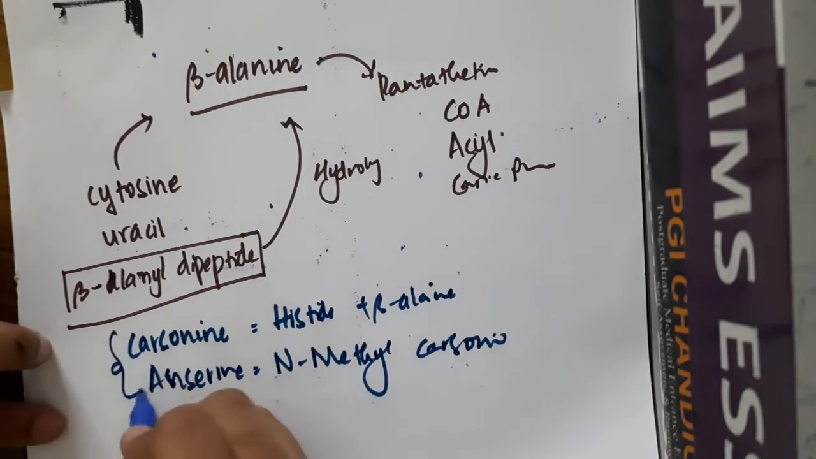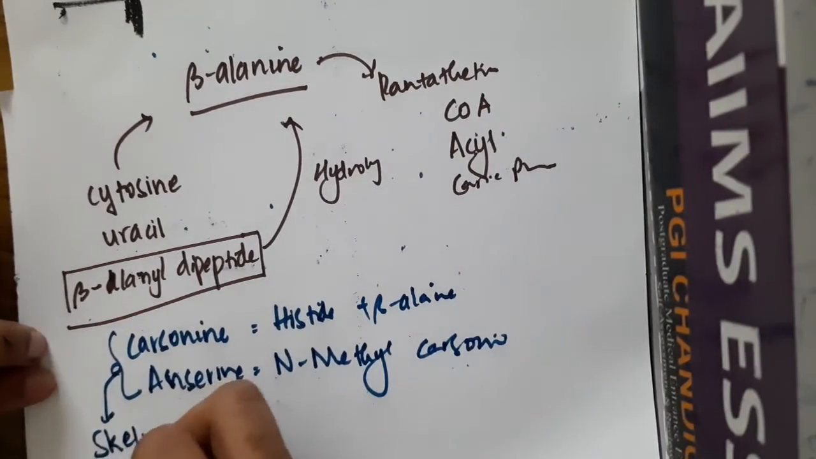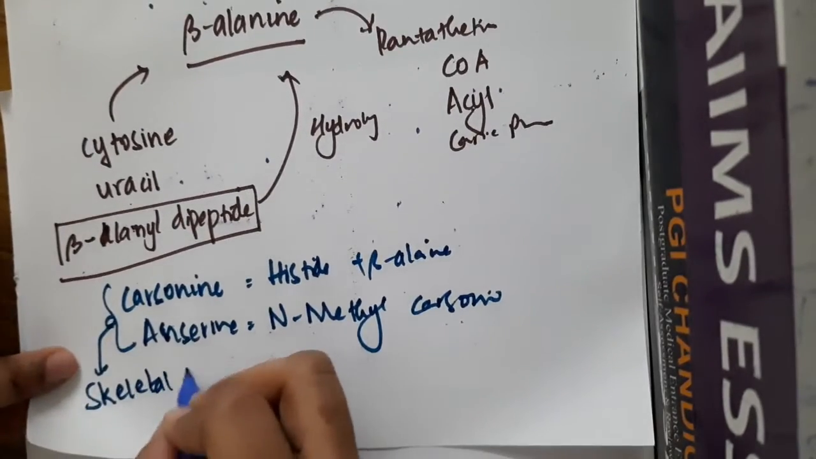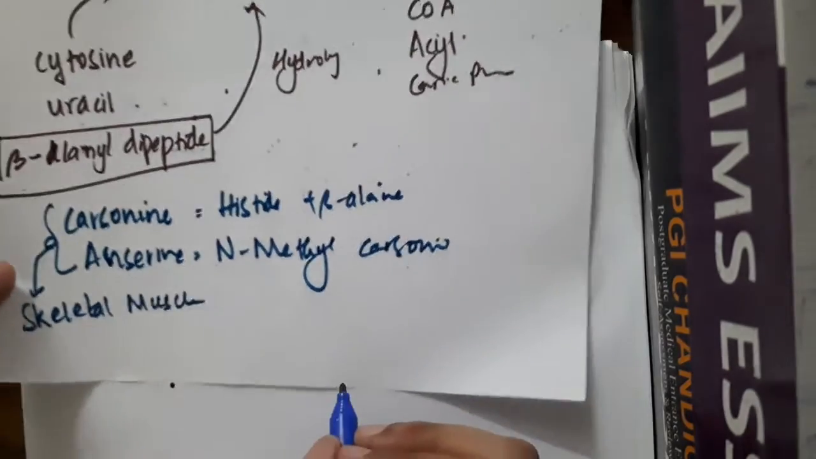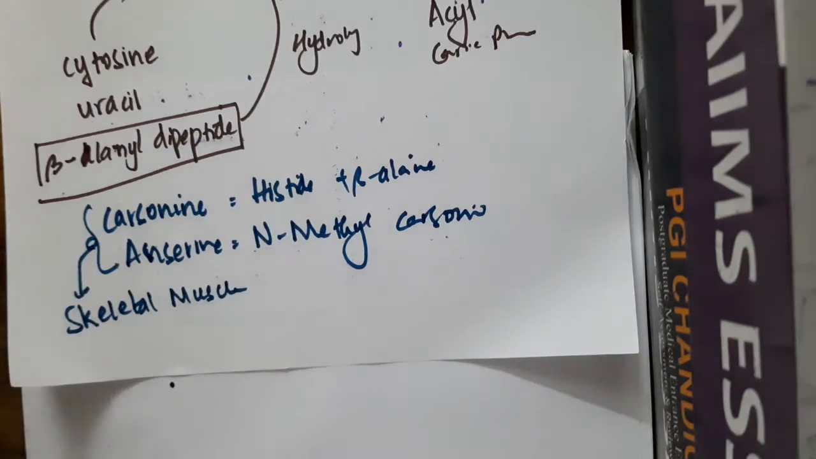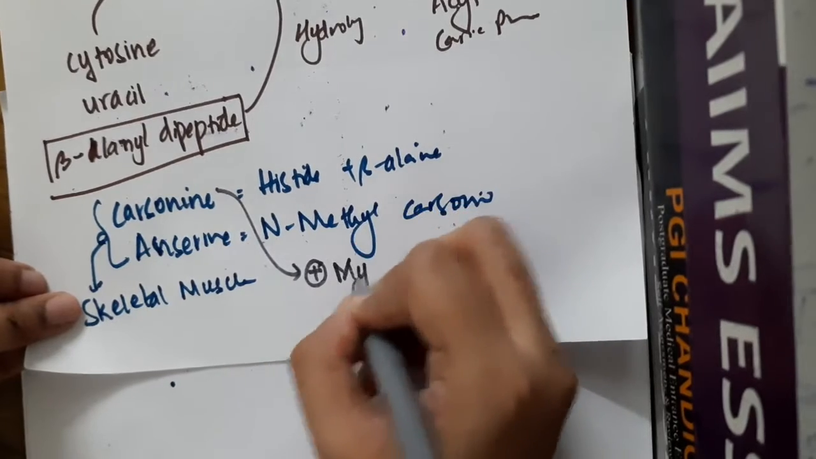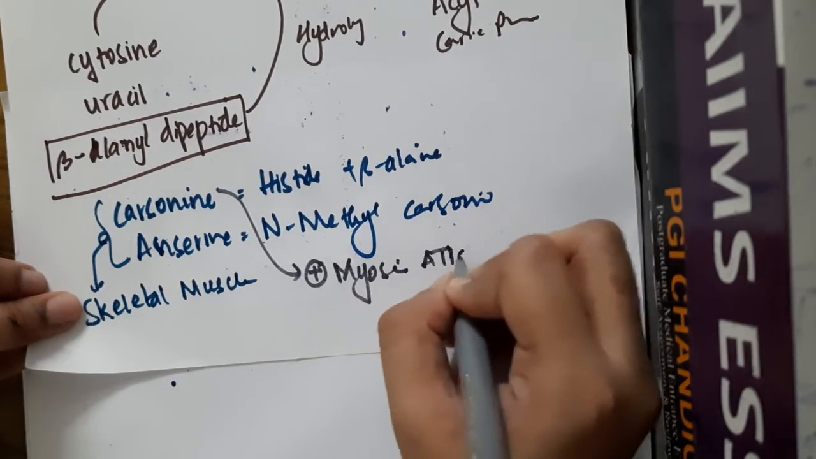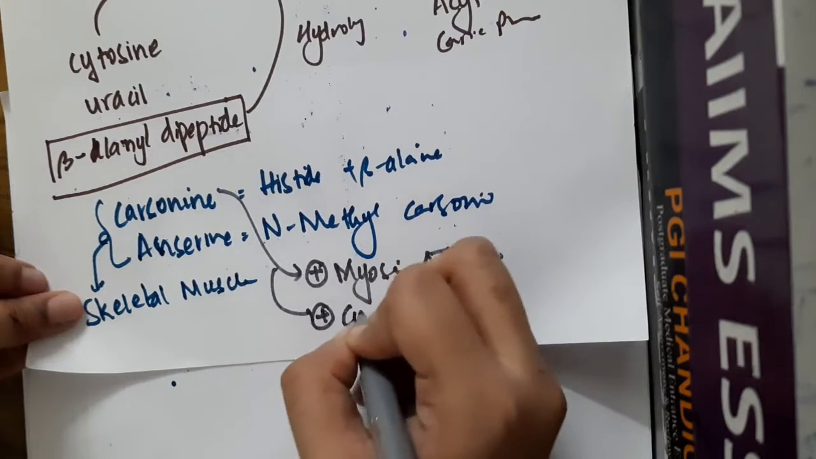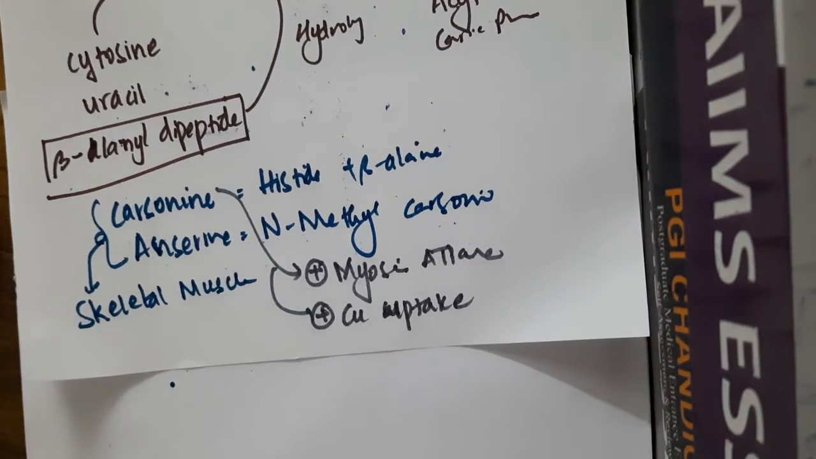So, this anserine and carnosine, which are beta-alanine dipeptides, are present in the skeletal muscles. Okay, they are present in skeletal muscles, and this carnosine especially is useful in activation of myosin ATPase, and it is also useful for activation of copper uptake, and this is useful for buffering anaerobically contracting muscle. So this is about beta-alanine.